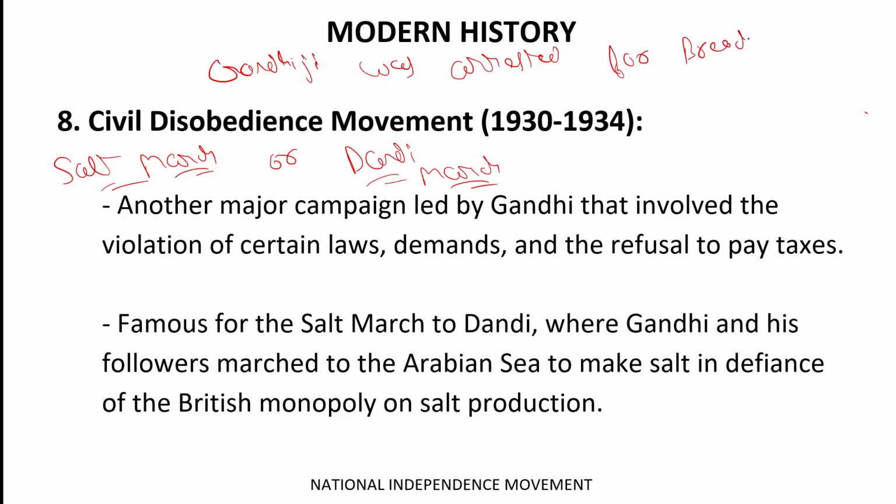For breach of law. Okay, so this was about the civil disobedience movement, which was started from 1930 to 1934. Got it? It is famously known as the Salt March or Dandi March, where Gandhiji and his followers marched to the Arabian Sea, or basically the Gujarat coast,